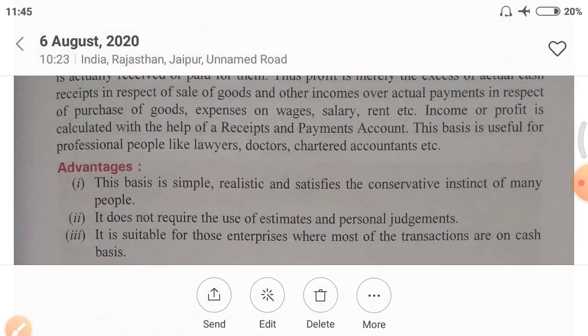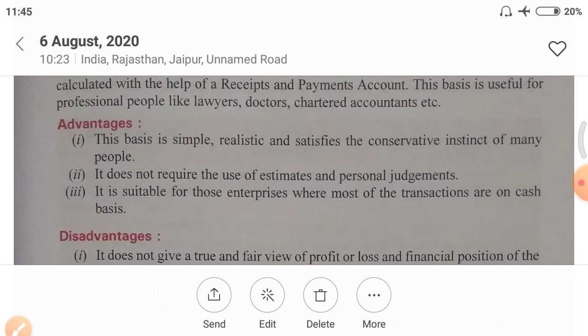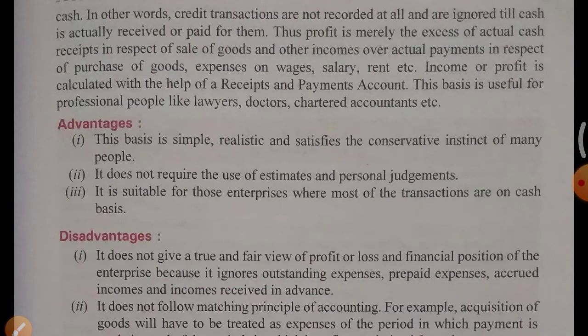What are the advantages of cash basis? This basis is simple, realistic and satisfies the conservative instinct of many people. As you know that this is not a perfect basis, so automatically it will be simple. You are recording only cash transactions. So this is a simple method, and it does not require the use of estimates and personal judgments.